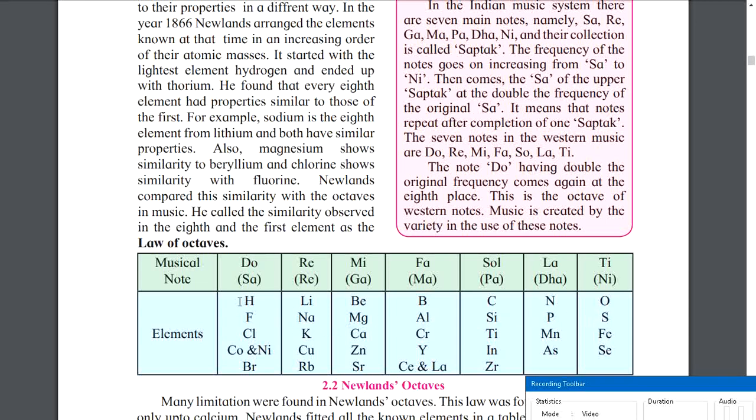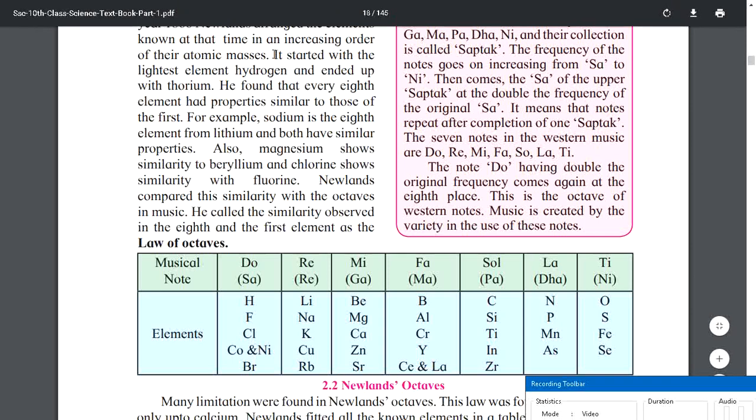So he actually arranged the elements in the increasing order of atomic masses, and it is saying that he started with the lightest element. Now this is the part where you can get the fill up. Lightest element, hydrogen. So you must know this. The lightest element is hydrogen, and he ended up with thorium. He found that every eighth element had properties similar to those of the first.